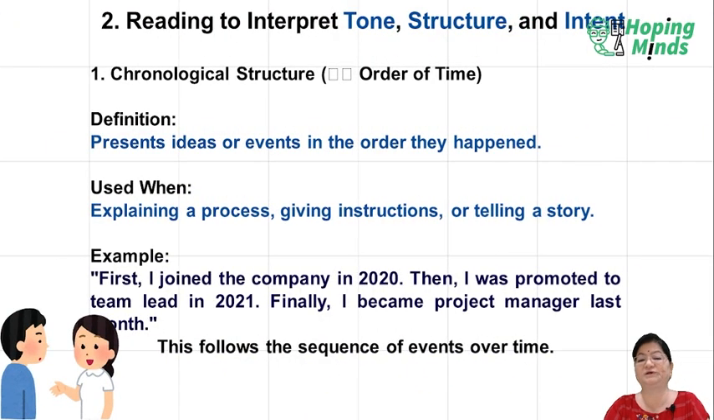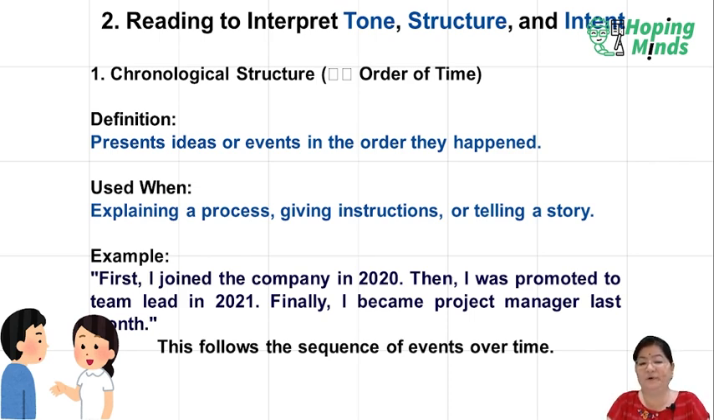Now, talking about the first one, chronological structure, which is about order of time. Definition. What does chronological structure mean? Present ideas or events in the order they happened. Presenting any idea, any thought or any event in a proper ordered manner according to the time. Used when explaining a process, giving instructions, or telling a story. There can be 3 situations. 1, explaining a process. 2, giving instructions. And the third one, telling a story.